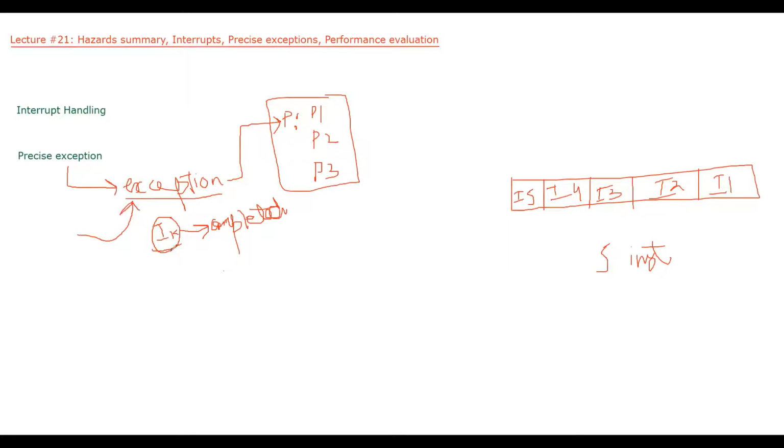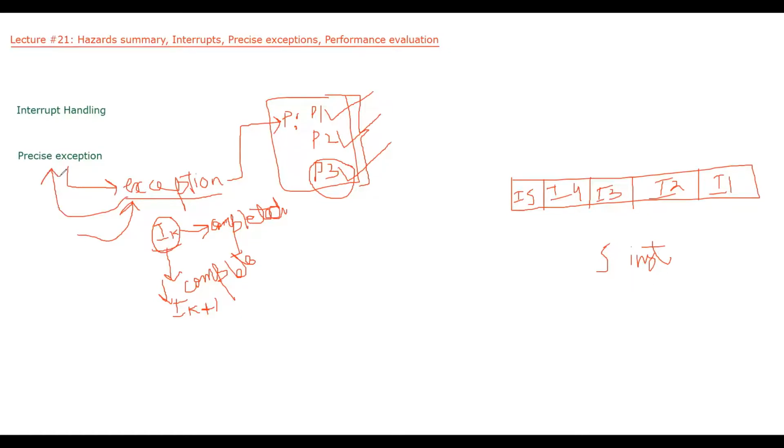Then no instruction after IK should complete, no instruction of the actual program should complete before these instructions. So what should be the next instruction that completes after IK? The next instruction should be P1, then P2, then P3. After P3, we can start our actual program, let's say the next instruction is IK plus 1. Then in that particular scenario, the exception is said to be a precise exception.